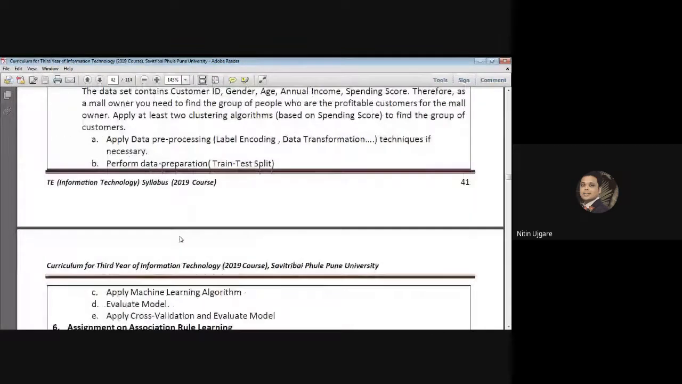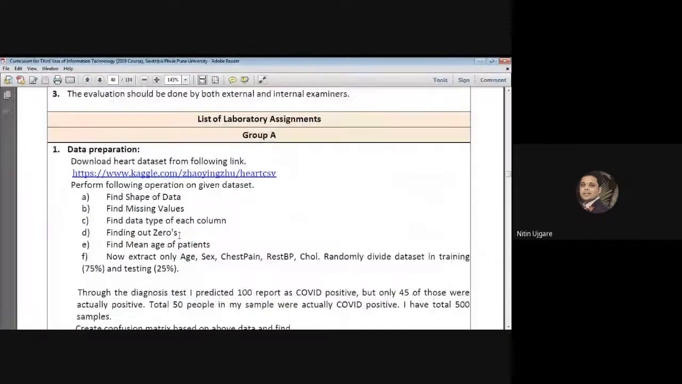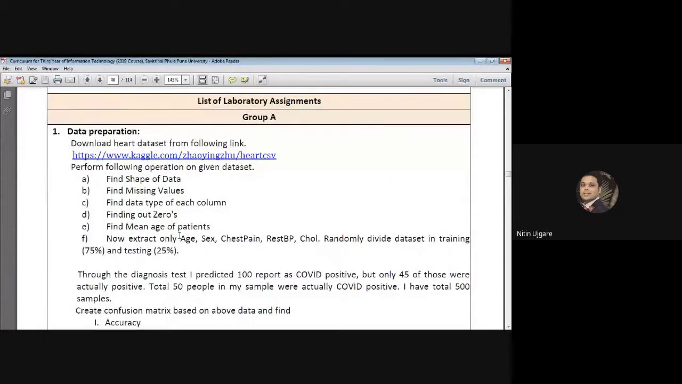So just to start with the first assignment, I'll explore the first assignment, and we will see what are the tasks that we have to perform as part of the lab session for this assignment. As part of this first assignment, we have to download the heart dataset from the following link. So this link is given.